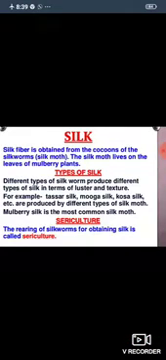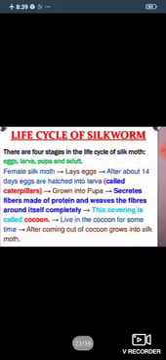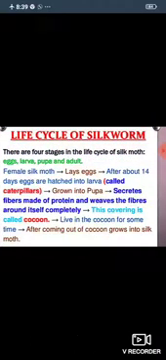Learn about sericulture. Okay? It's your homework. Next, life cycle of silkworm. There are 4 stages in the life cycle of silk moth: eggs, larva, pupa, and adult. Okay? Female silk moth lays egg after about 14 days.